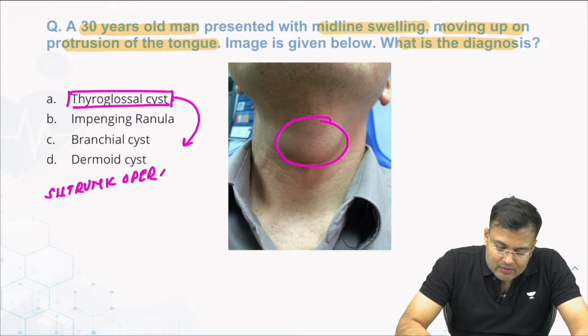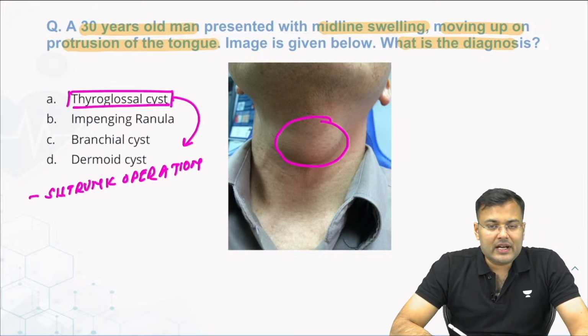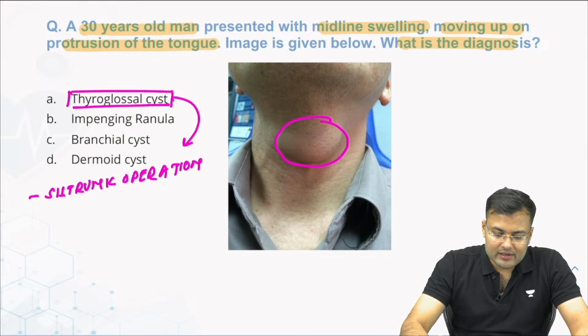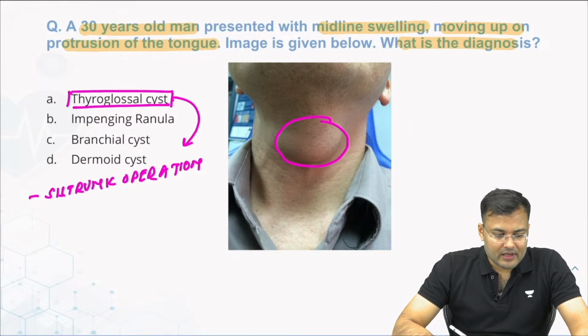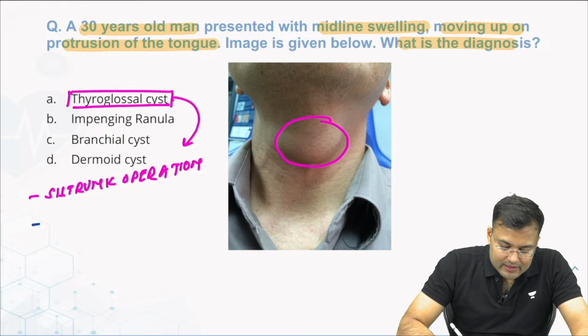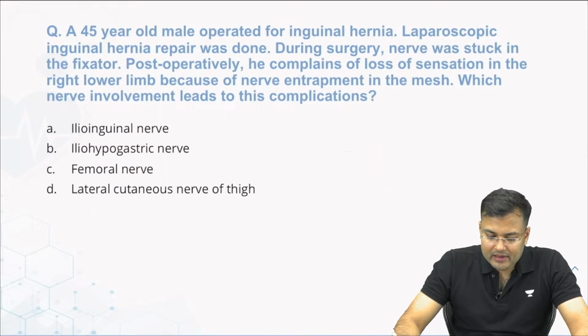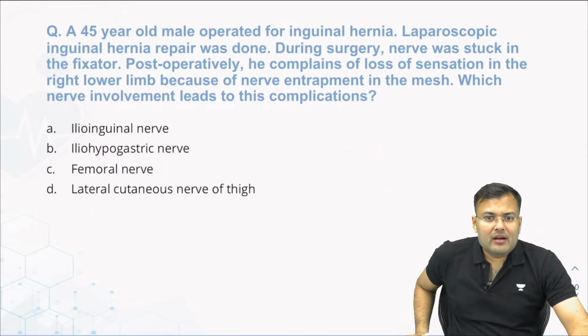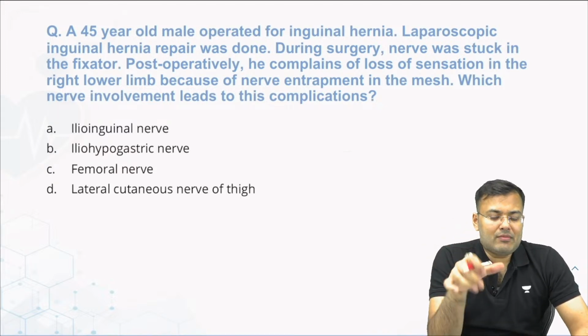Clear? And what is the most common site? Most common site of thyroglossal cyst. Tell me, guys. Waiting for your reply. Most common site. Subhyoid. Vijendra Singh, you are correct again. It is subhyoid. So the correct answer is option A. This question, yes, similar questions were asked in AIIMS previously. There was slight modification here.